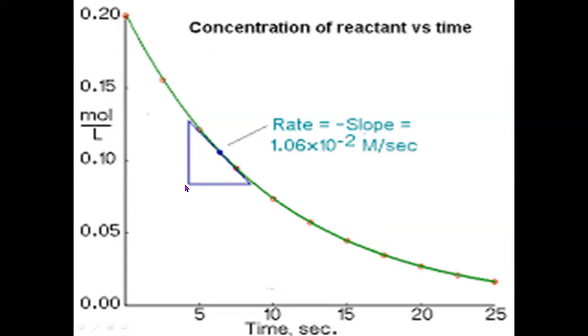Slope means delta y by delta x, or it is nothing but tan theta. So tan theta will give you the rate, which is called the slope. Now in this case it is 1.06 into 10 to the power minus 2 moles per liter per second.